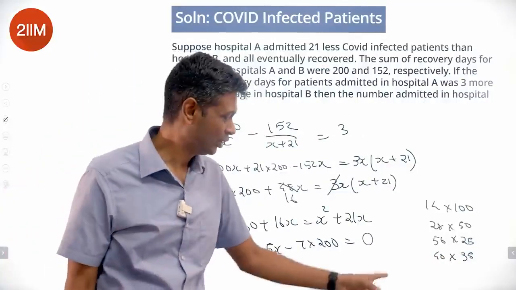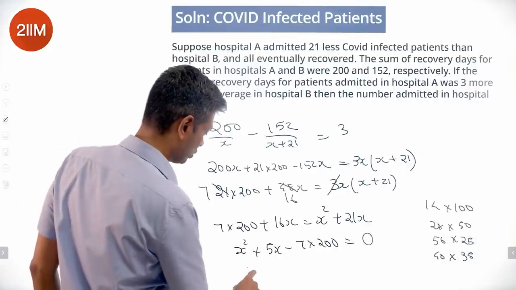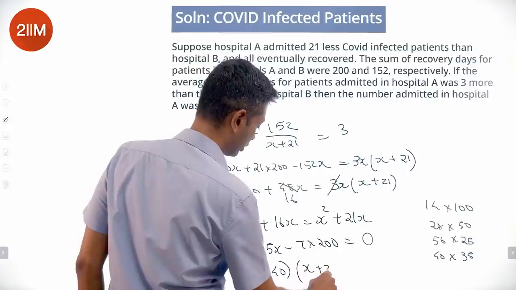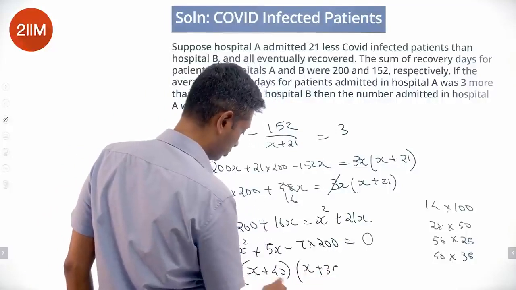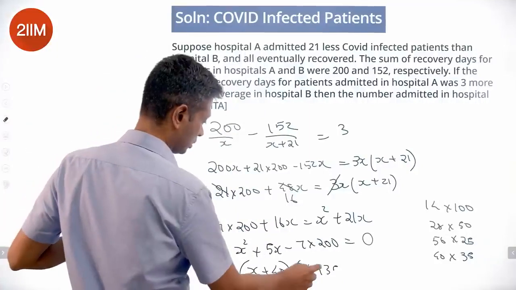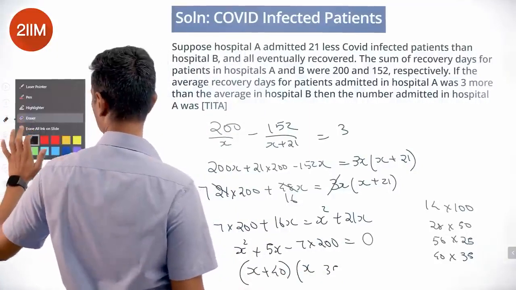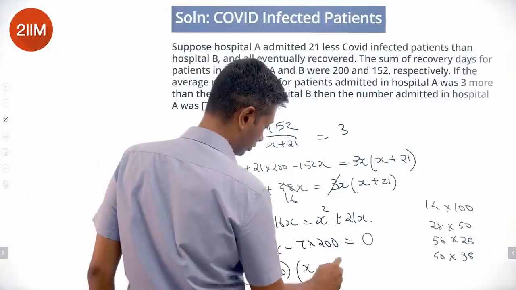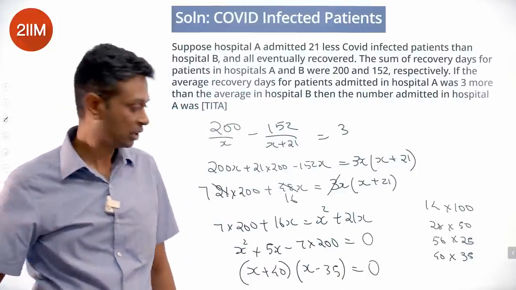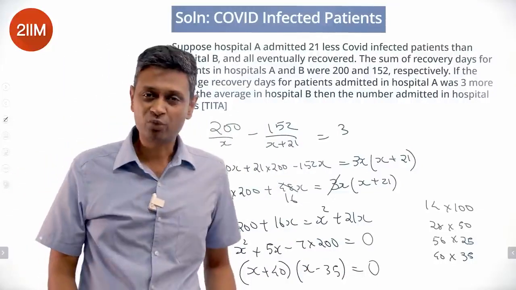I factorize this, 40 into 35 works well. So x plus 40 into x minus 35 equal to 0. X could be minus 40 or plus 35. It cannot be minus 40, it is plus 35.